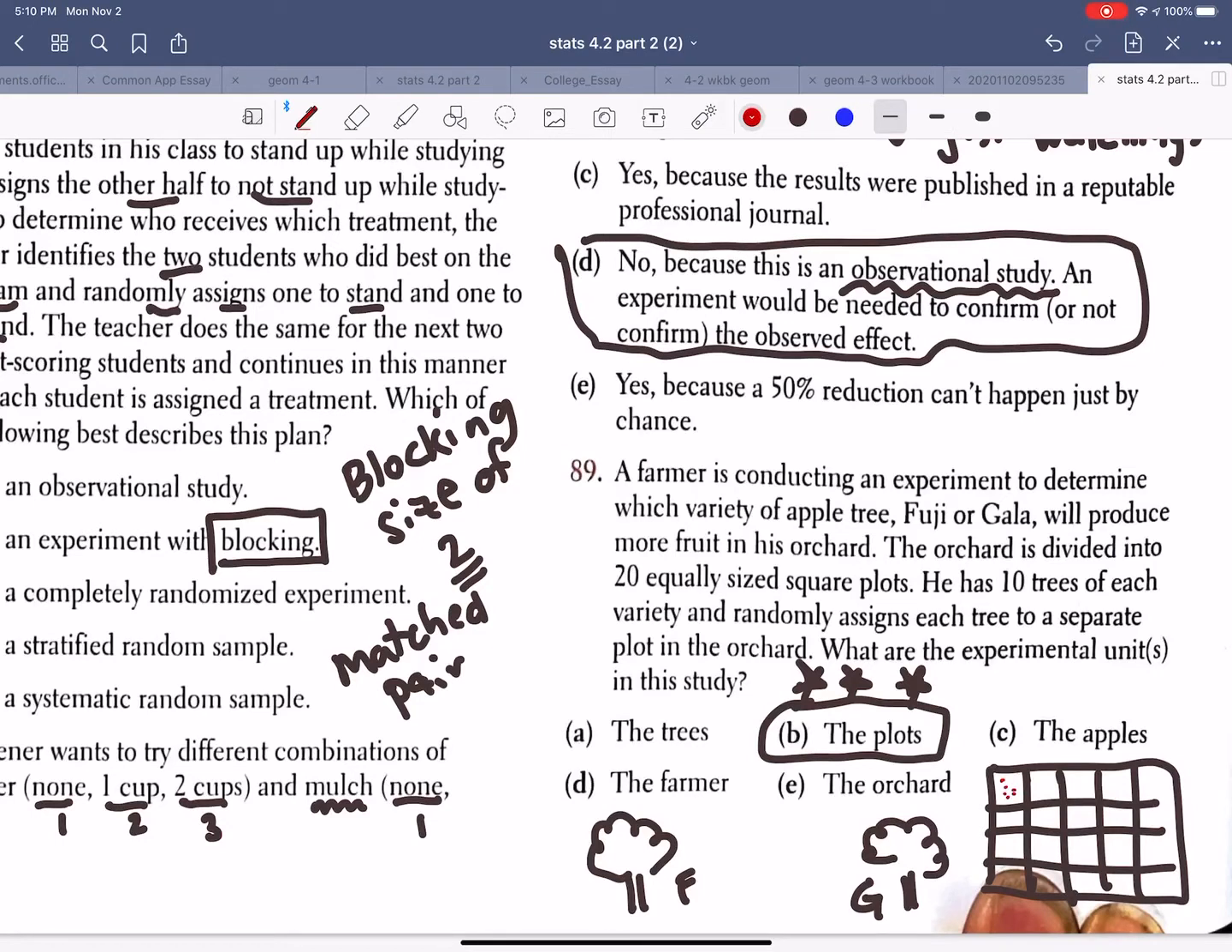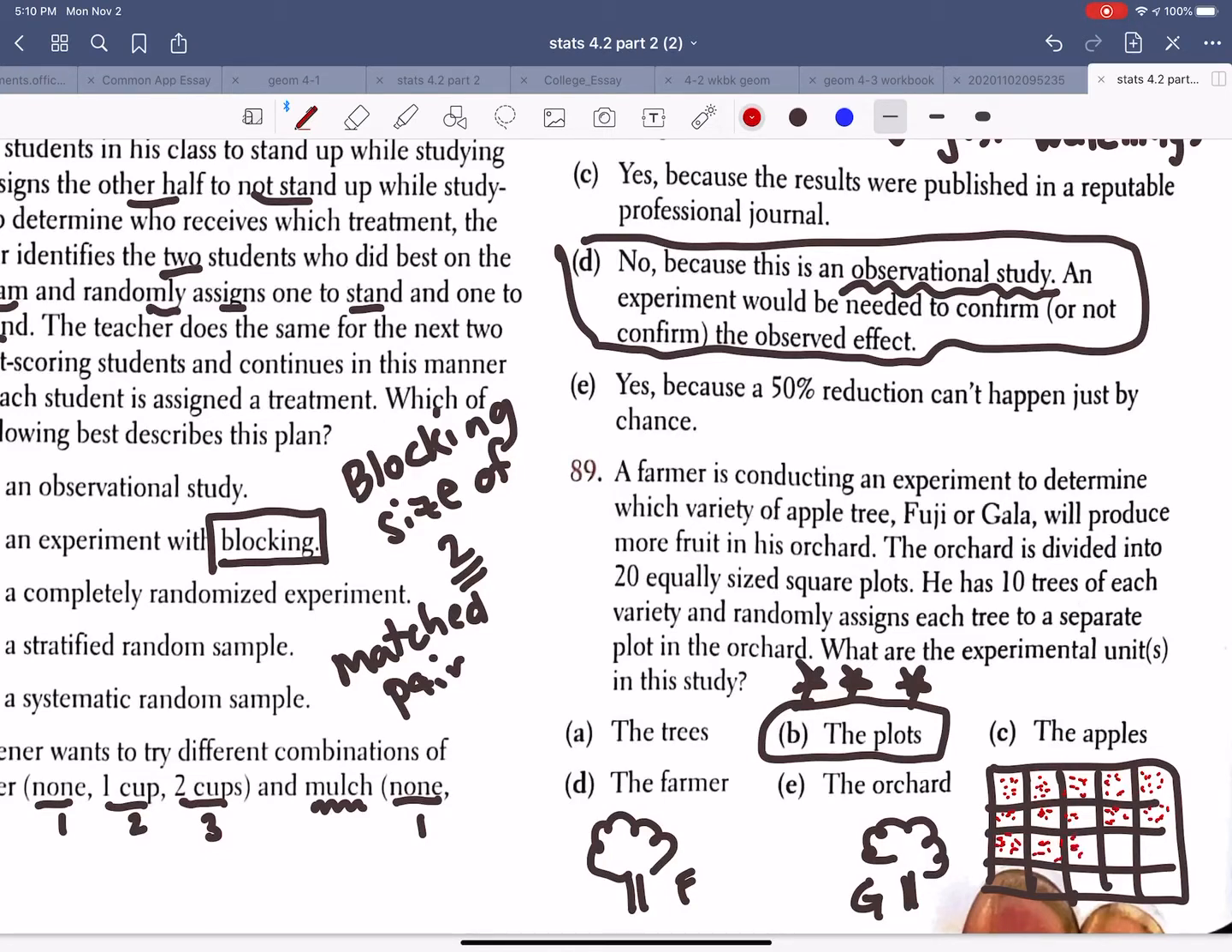Each has 10 trees of each variety, randomly assigns each tree to a separate plot in the orchard. What are the experimental units?